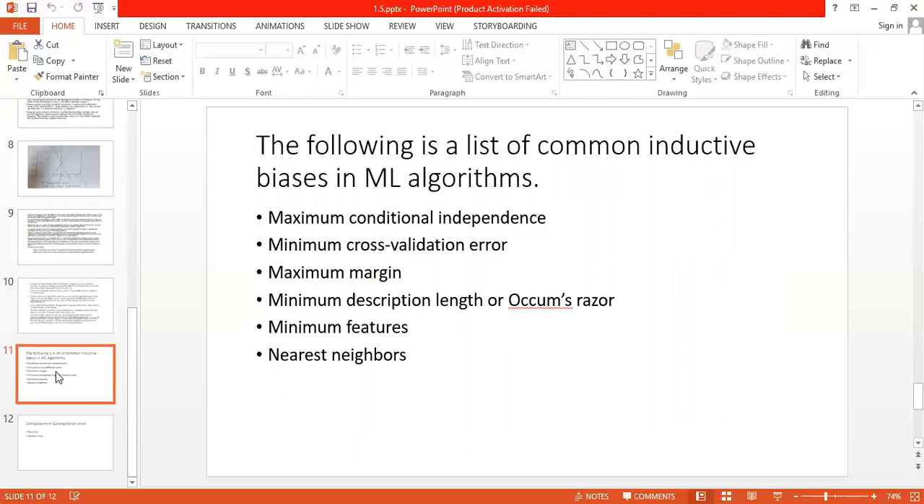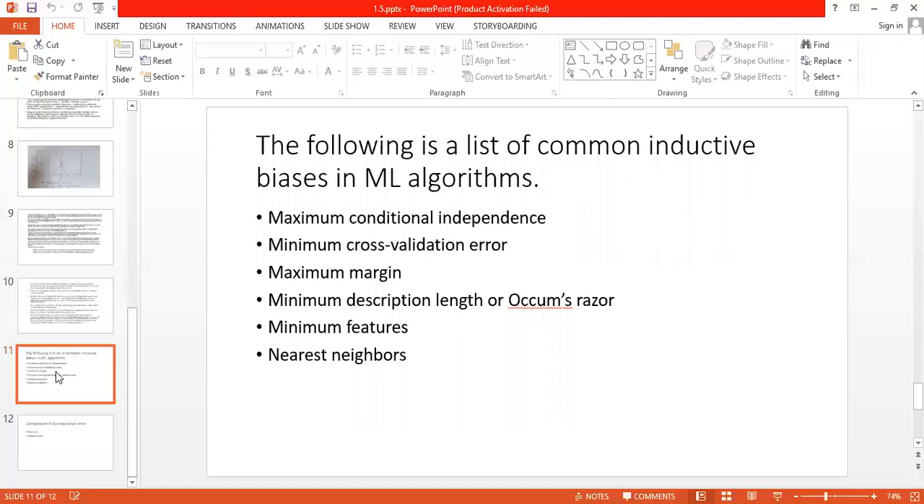So following is the list of common inductive biases in machine learning algorithms. First one is maximum conditional independence, where if the hypothesis can be cast in a Bayesian framework, try to maximize your conditional independence. You can say the naive Bayes classifier is here also. Next is minimum cross validation error. When trying to choose among hypotheses, select the hypothesis with the lowest cross validation error. Before this, we have seen what is meant by cross validation. So you can go for the lowest error with cross validation also.